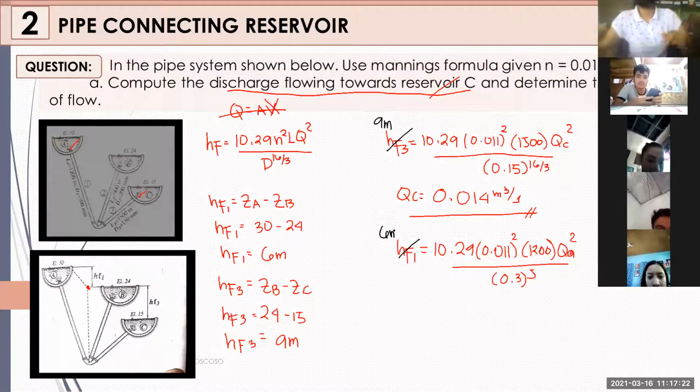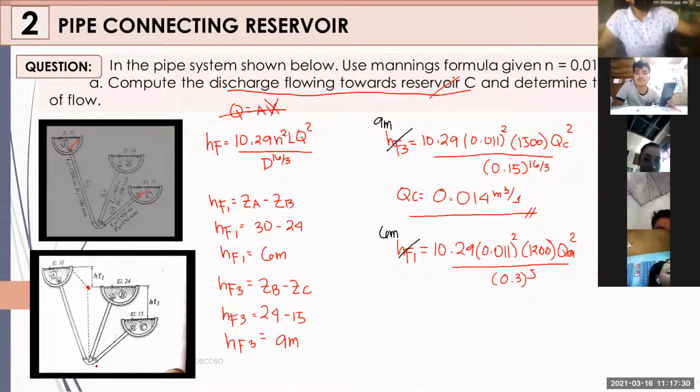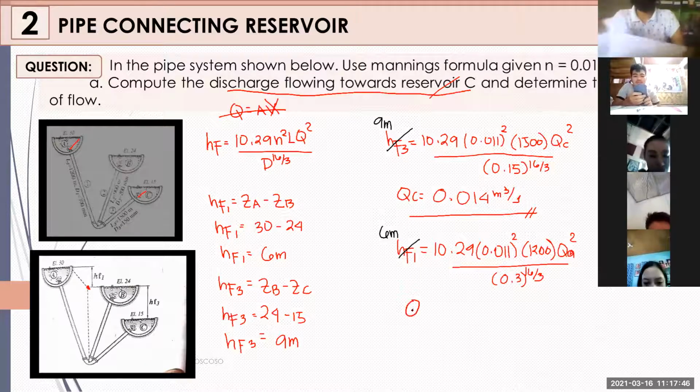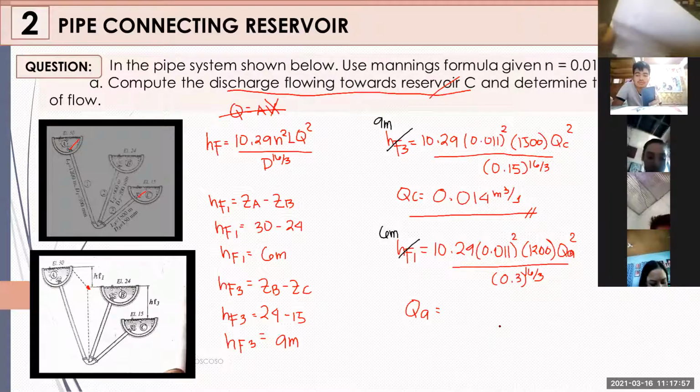That is 6 meters, the head loss we will get. Ma'am, the power of 0.3 is 16/3, right? Oh yes, sorry, I got used to Darcy Weisbach. 16/3. So you will get the value of your QA. We will not put a line. 0.081, ma'am. I guess that is correct.